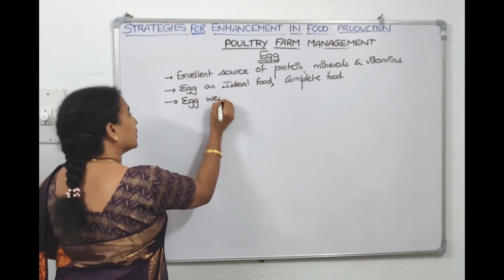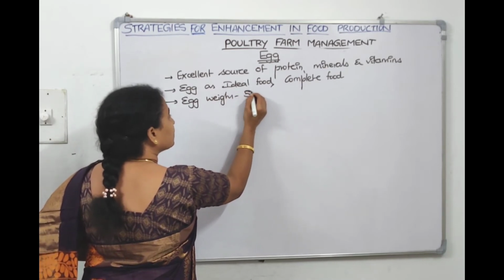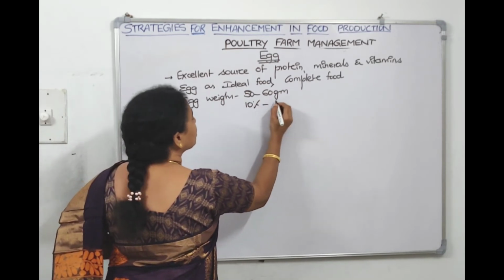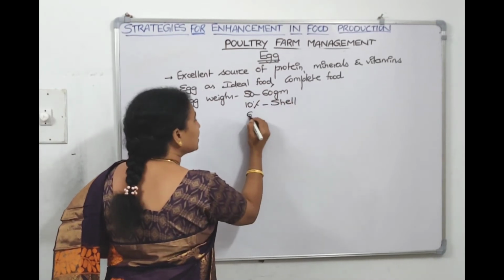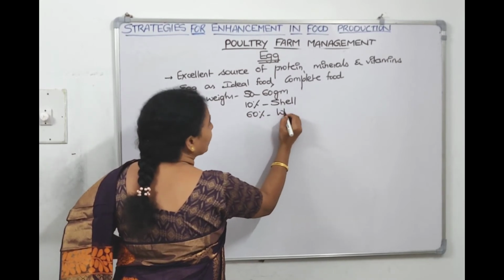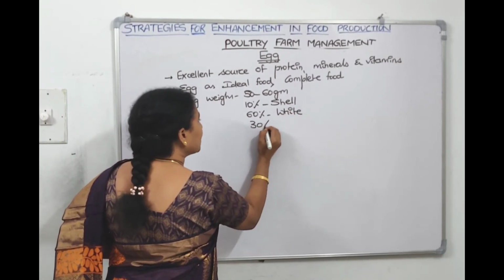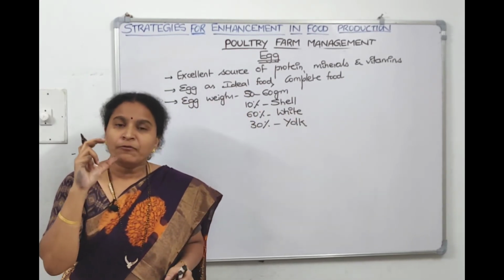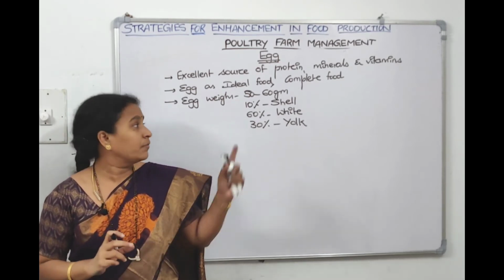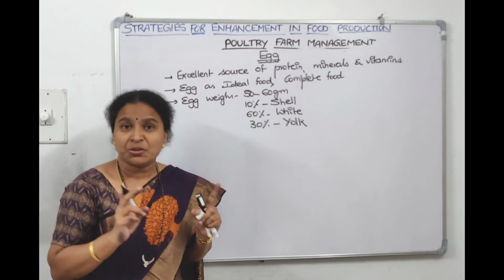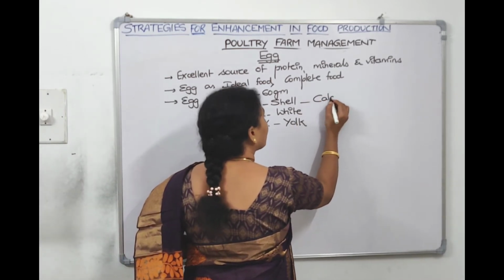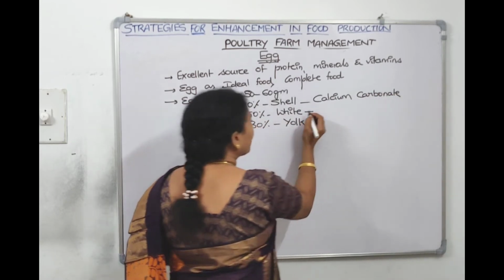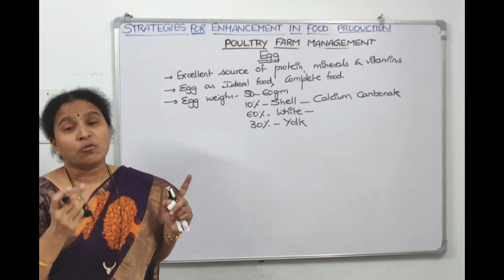Now if we see the weight of an egg, how much does it weigh? It is 50 to 60 grams. In this, 10% of its weight is occupied by the shell. 60% of the weight goes with the egg white and the remaining 30% goes with the yolk. Shell is made up of calcium carbonate.